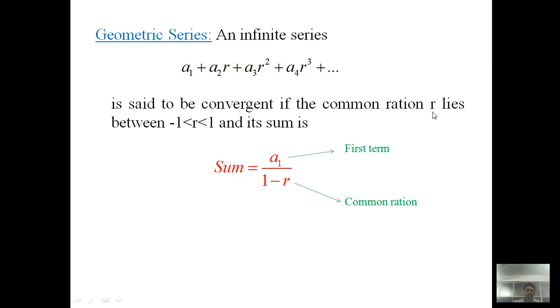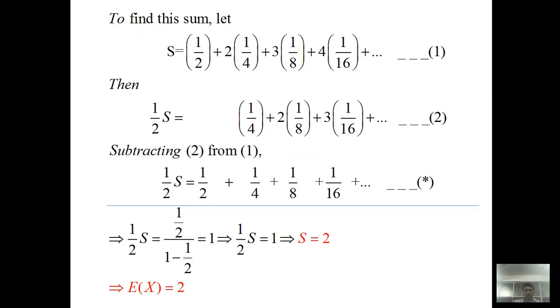If the common ratio r lies in the interval minus 1 to 1, then we say that this series is convergent. And the sum of this infinite series is equal to a1 upon 1 minus r, where a1 stands for the first term and r stands for the common ratio. So we use the knowledge of this geometric series to find the sum of this right hand side series, that is equation star.